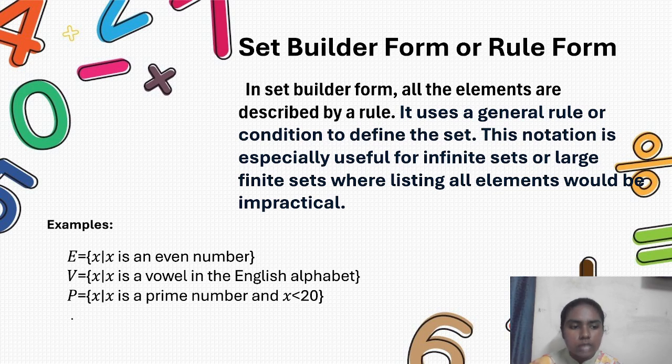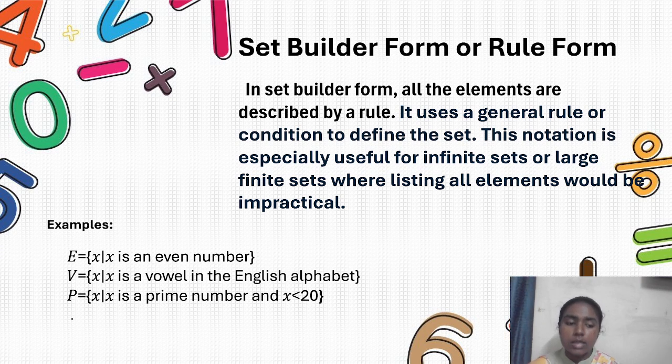So if we see the last example, P is the set where x is an element such that x is a prime number and x is less than 20. Here they are giving two conditions. In the previous example, they gave one condition, and with that one condition itself we can write the elements. But in the last example, they are giving two conditions. So what are they? x is a prime number and x is less than 20.